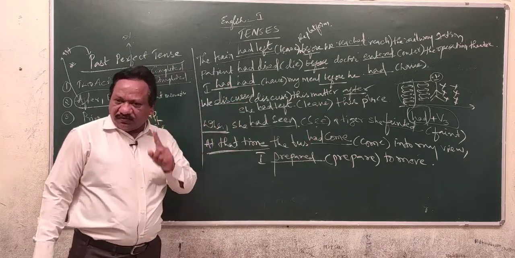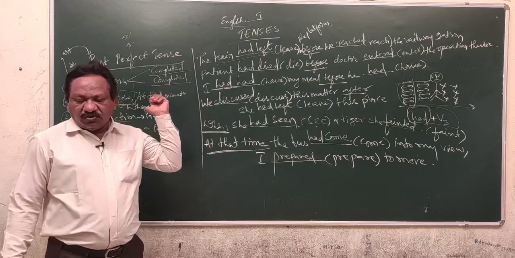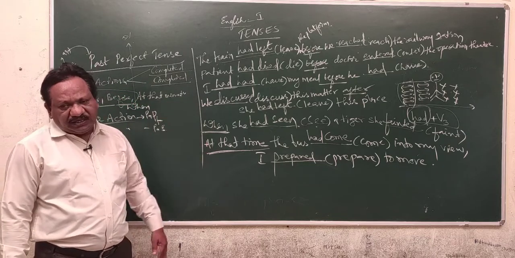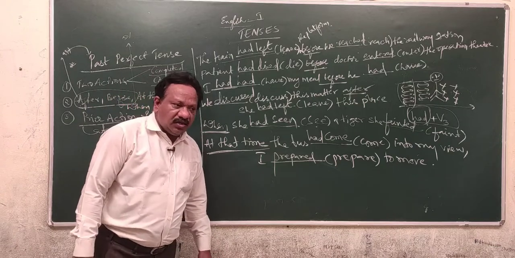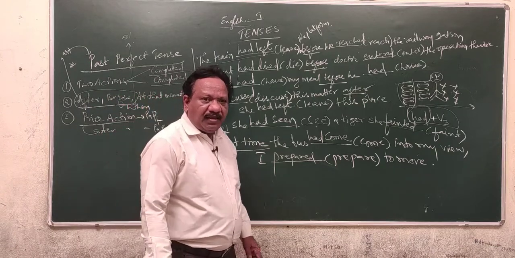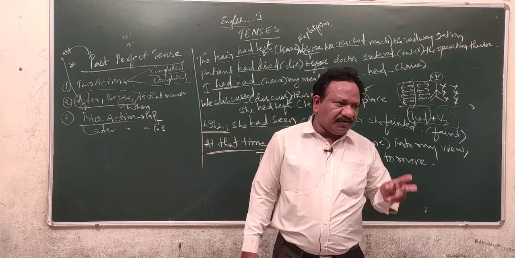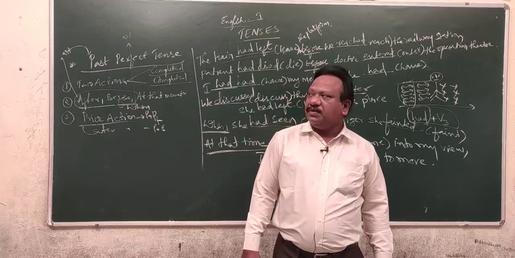Whenever you come across the when conjunction, if the action was going on in the past, we use the past continuous tense there. And if the action completed in the past, we use the past perfect there. See, in your IP exam, past perfect usage and past continuous tenses are the most important. From these two tenses, you are going to get 1 mark in the IP.